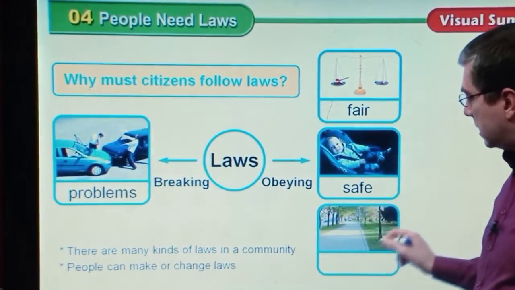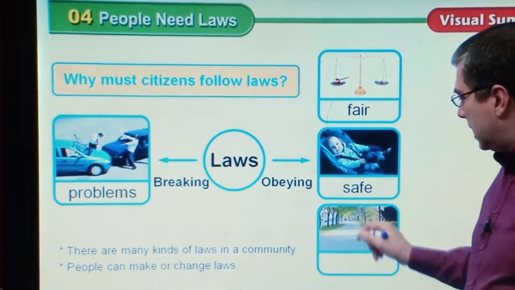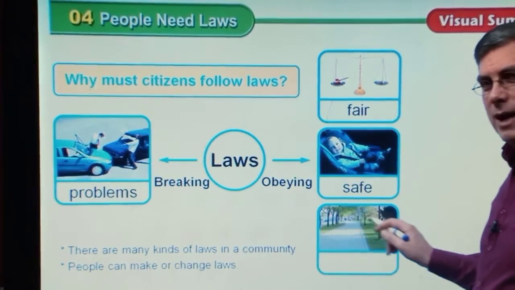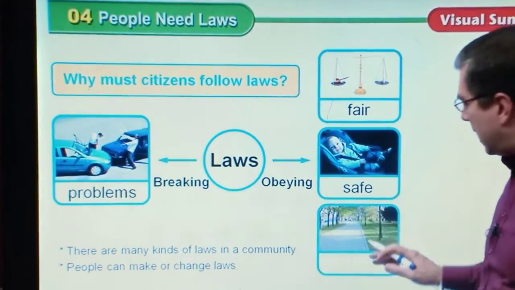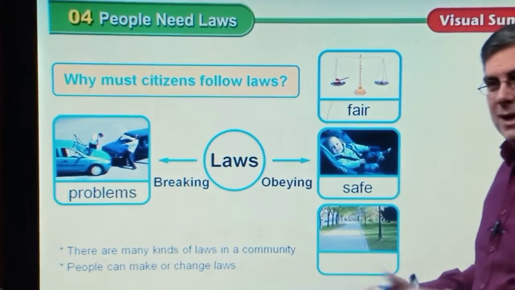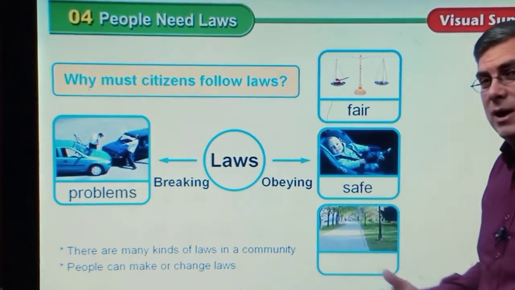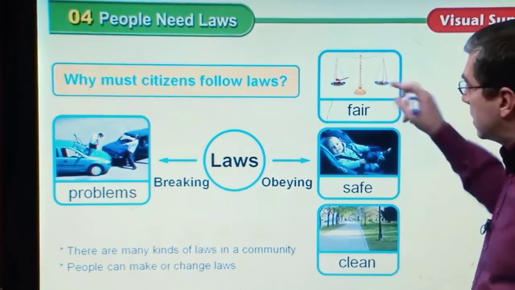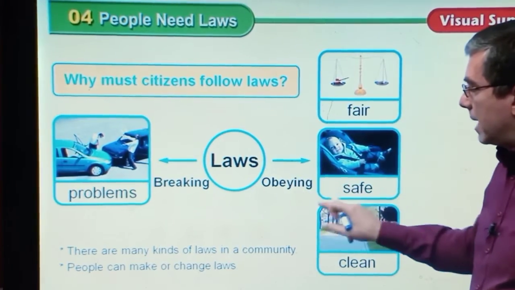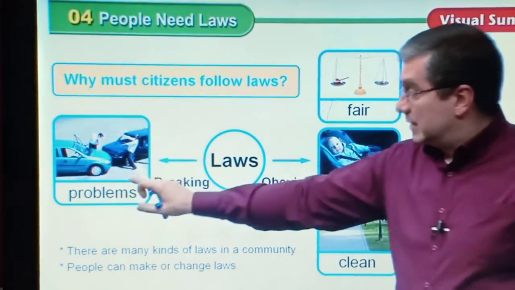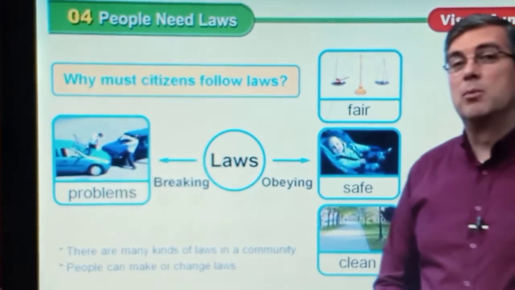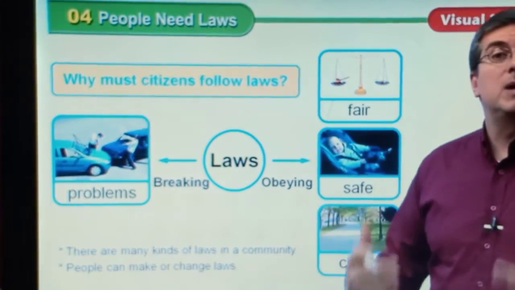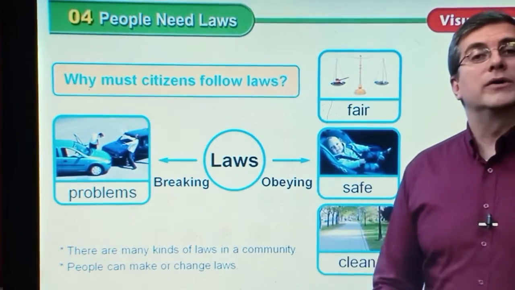Wow, this is a nice street. It looks very nice, and there is no trash or rubbish around here. It looks so beautiful and nice. It's clean. It's not dirty. It's really nice and beautiful. And these are the things that will happen if you're breaking the laws, and these are the things that will happen if you're obeying the laws.